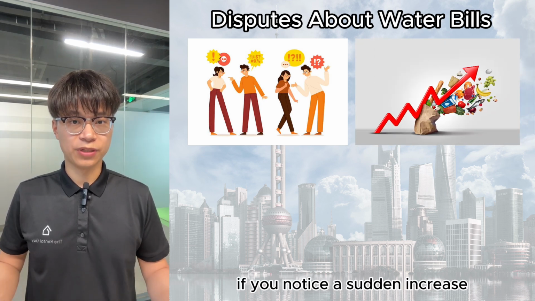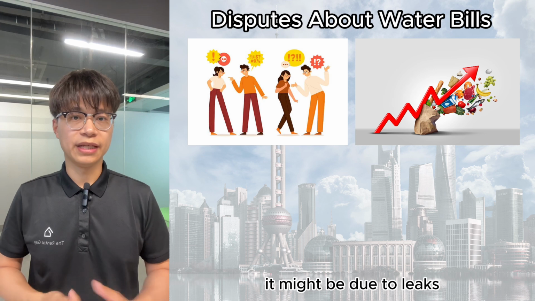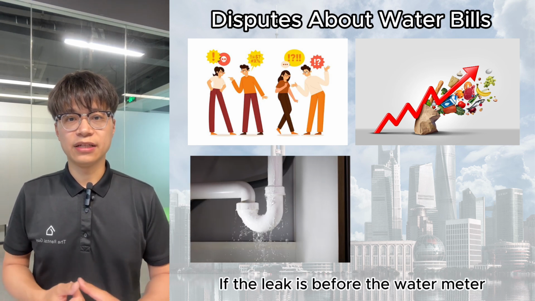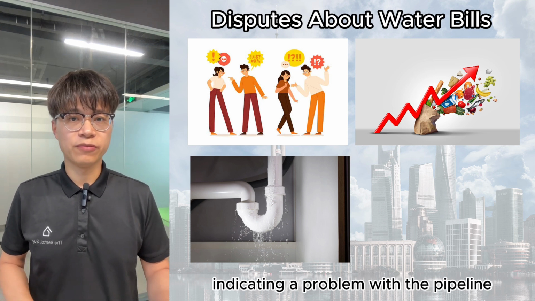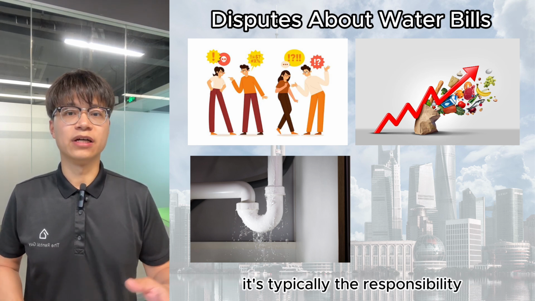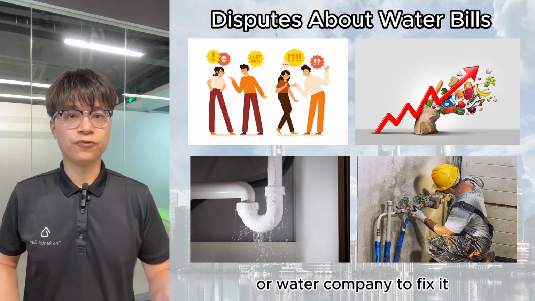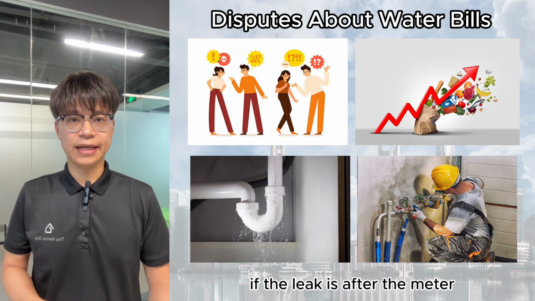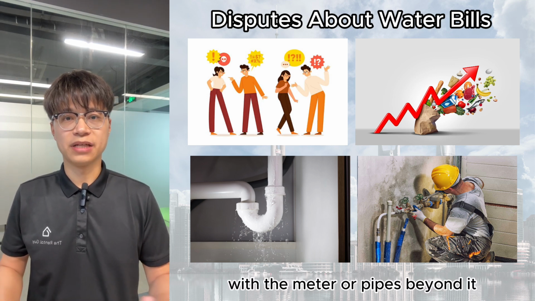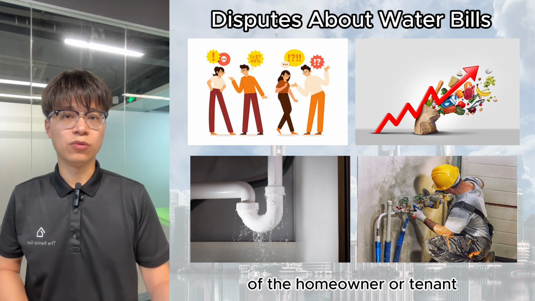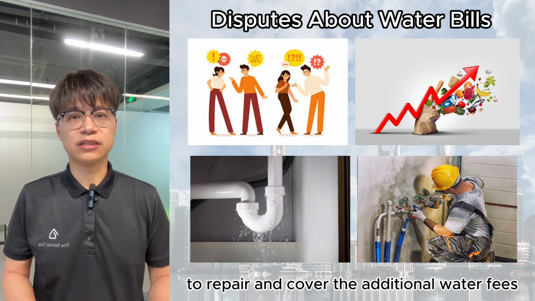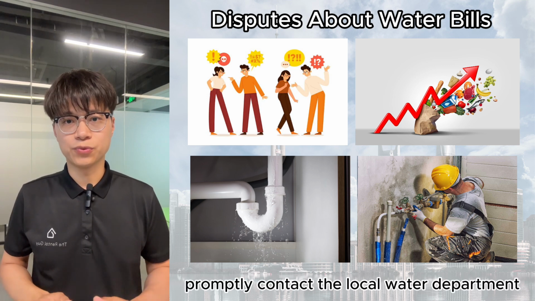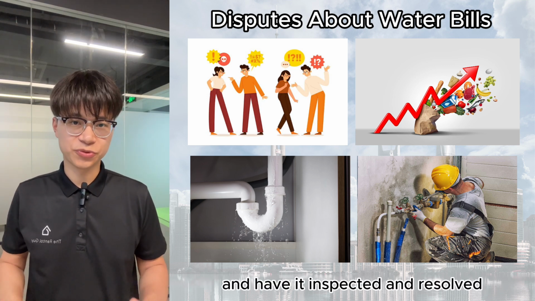If you notice a sudden increase in your water bill in China, it might be due to leaks, which could occur either before or after the water meter. If the leak is before the water meter, indicating a problem with the pipeline, it's typically the responsibility of the property management or water company to fix it and cover any additional costs incurred. If the leak is after the meter, indicating a problem with the meter or pipes beyond it, it's usually the responsibility of the homeowner or tenant to repair and cover the additional water fees resulting from the leak. In either case, promptly contact the local water department to report the issue and have it inspected and resolved.